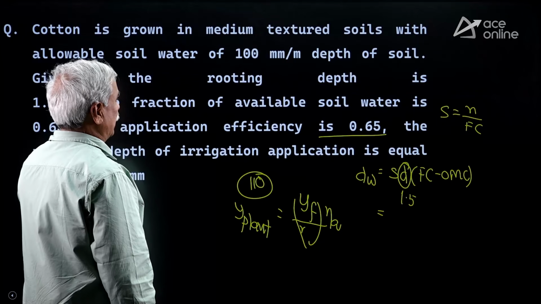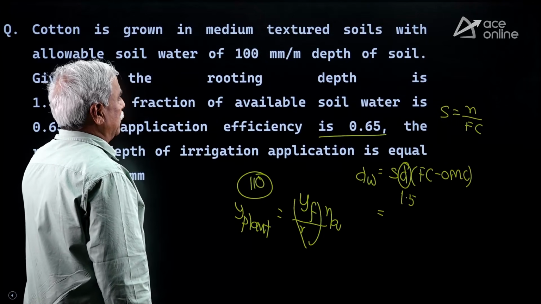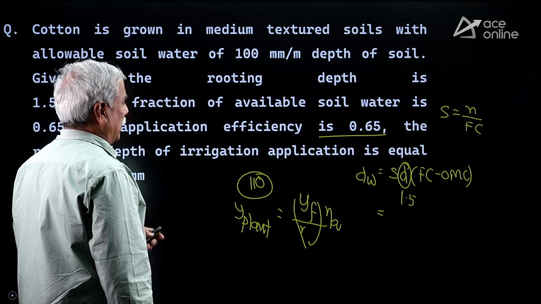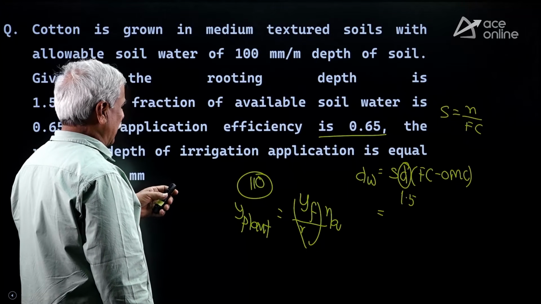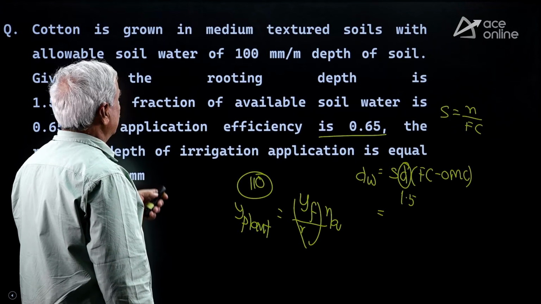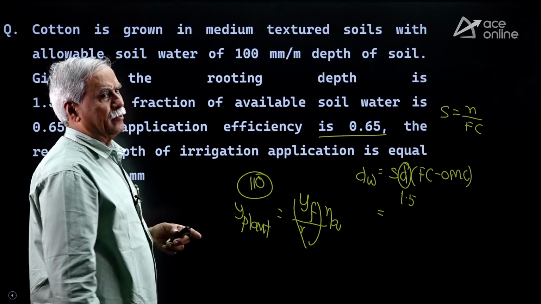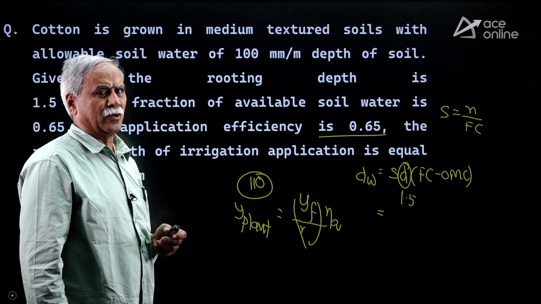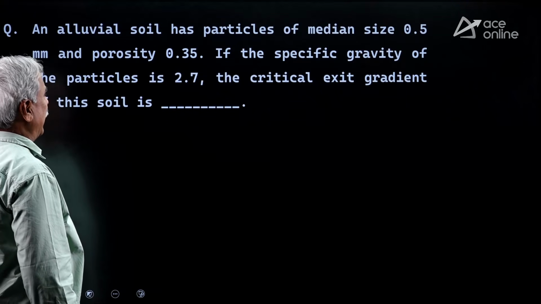Here the missing data is porosity, so you have to guess actually. But in this type of question, for a medium texture soil, you can simply take porosity as 0.35, 0.4 like that. Let us see one more NAT.